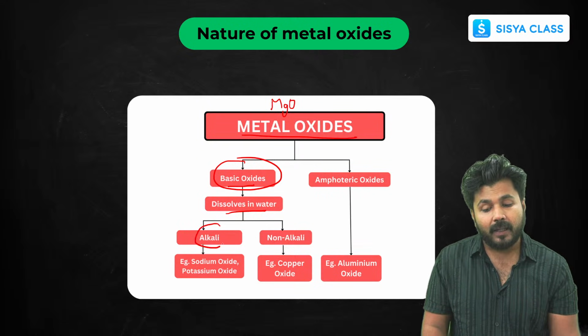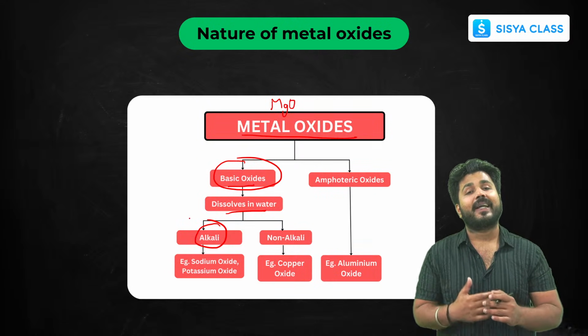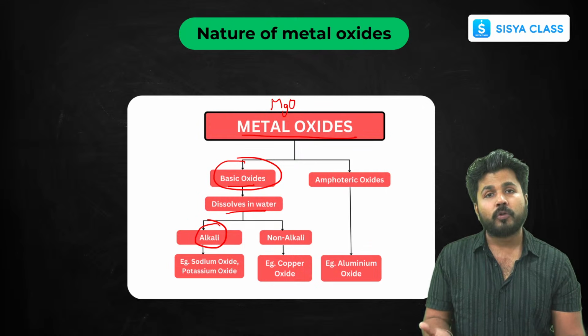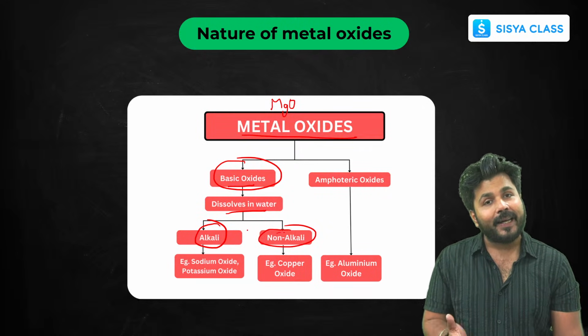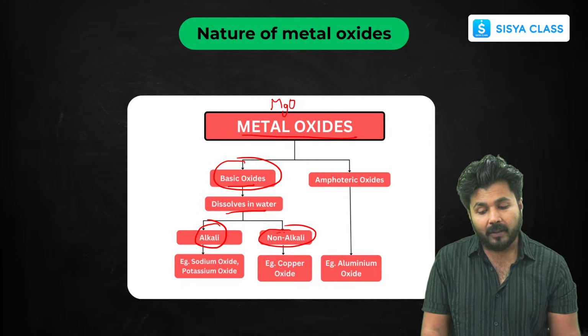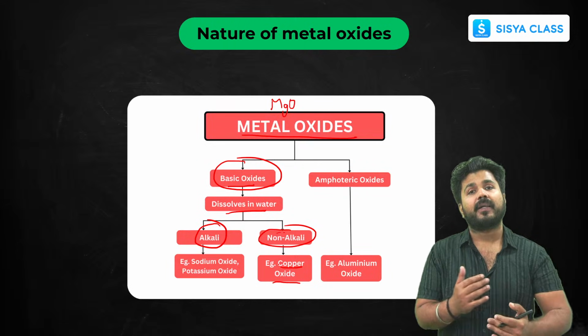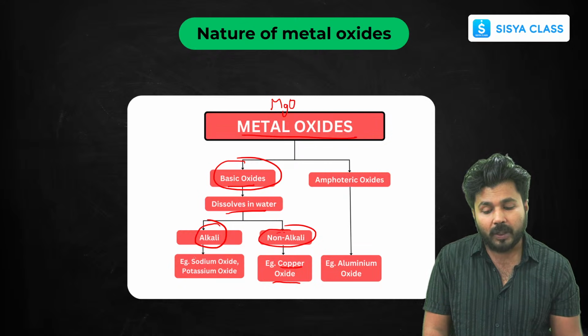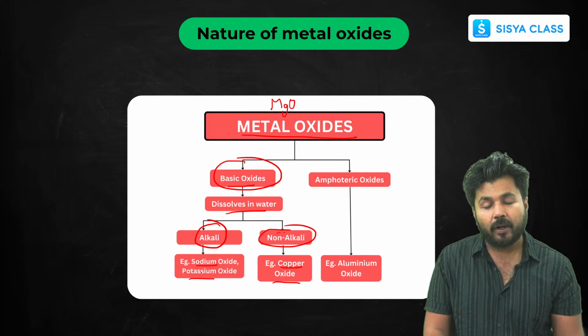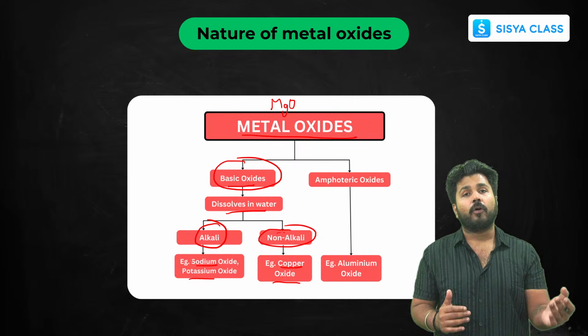They form alkali. Alkalis are those metal oxides which readily dissolve in water, so they form a solution called alkali, and some of them form non-alkali solutions also, like copper. Less reactive metals will form non-alkali compounds. More reactive metals like sodium and potassium will form sodium hydroxide and potassium hydroxide in water, which are your alkali compounds.